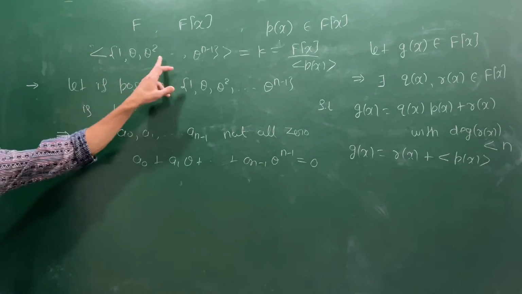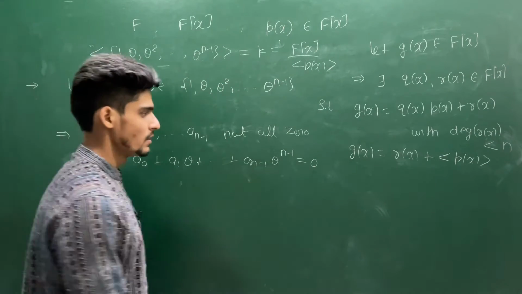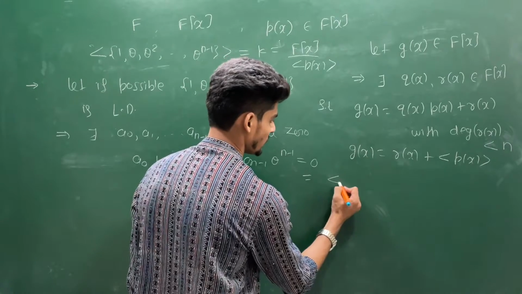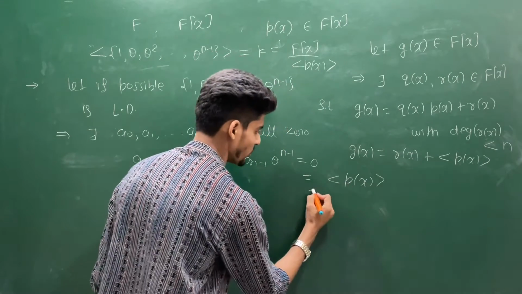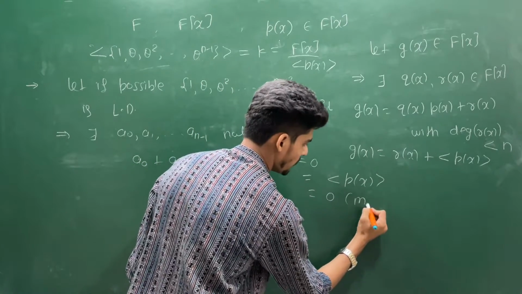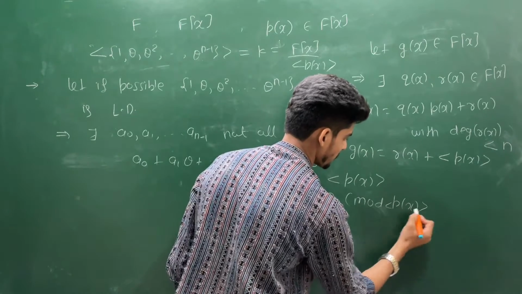But this linear combination you are looking at inside K. What is the meaning of 0 inside K? The meaning of 0 inside K is either you write this or you write this 0 mod the ideal generated by P(x).